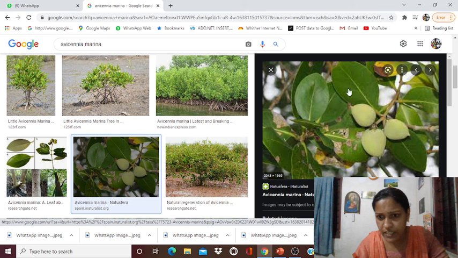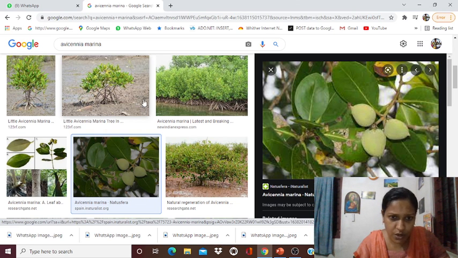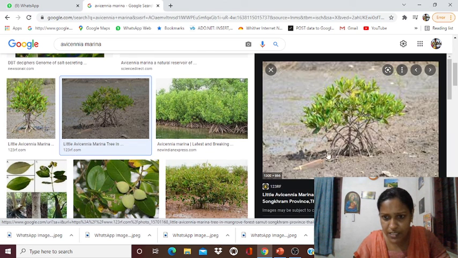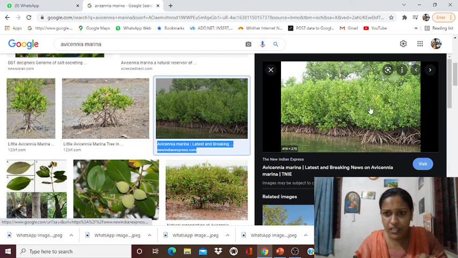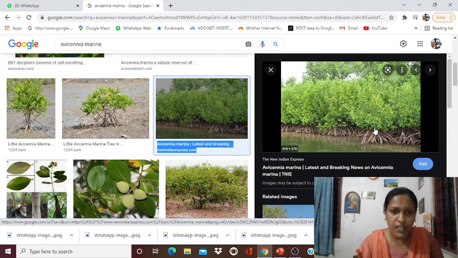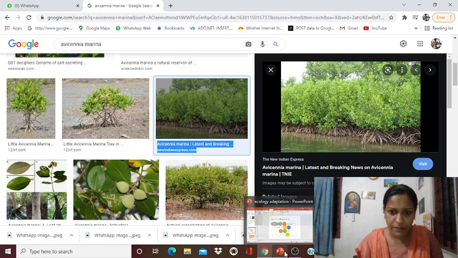See like this, you can see a lot of salt glands on the leaves. This is Rhizophora. See that prop root and stilt root and all you can see. This is the prop root, that is giving anchorage to the plant. So if you have any areas like this, you should visit them. Okay, that's it.